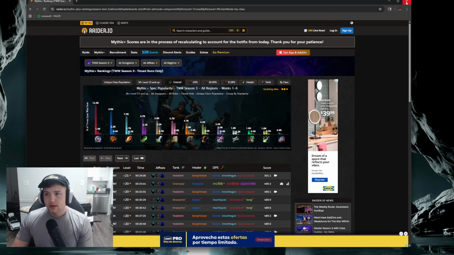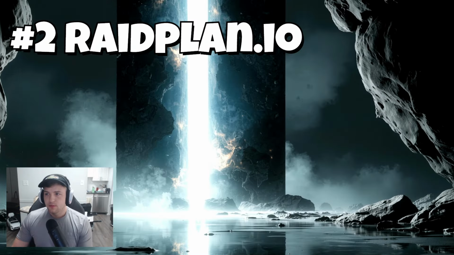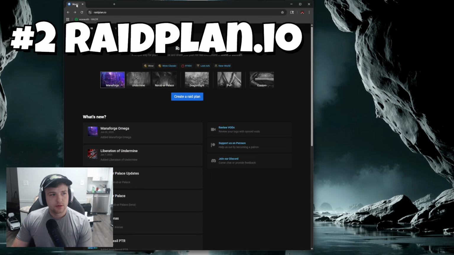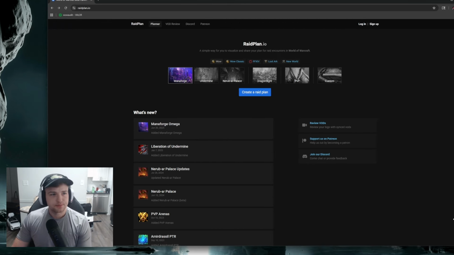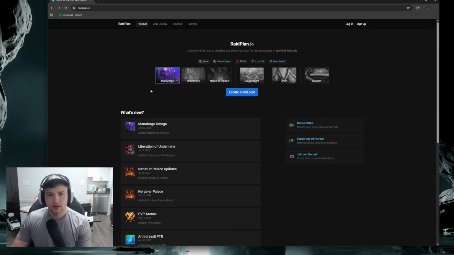So we'll move on to the next website, which is going to be raidplan.io. So we'll dive into one of the raid websites that I have here. If you've ever been in a raid group where they go over, hey guys, this is what we're going to do for this boss, they have a picture with a bunch of symbols on it that show you what you're going to be doing. This is most likely where they made it.